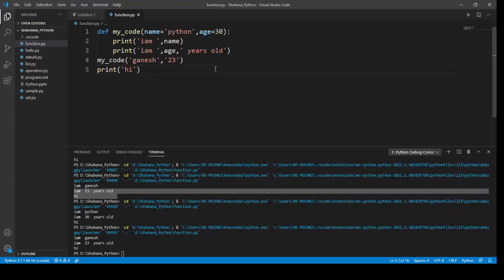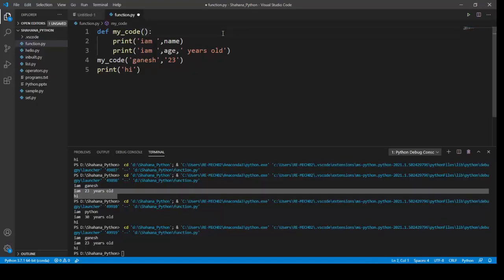Our next topic will be arbitrary arguments, or *args, star args. We don't know how many arguments will be passed into our function. What if we don't know the number of arguments, but I should print every argument?